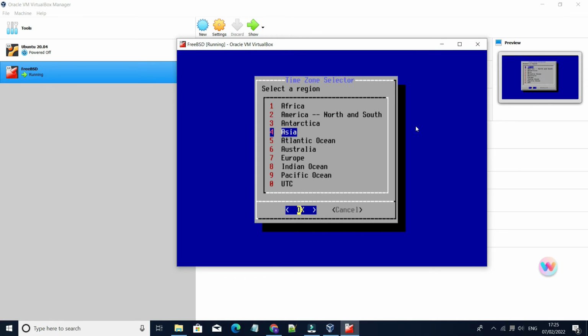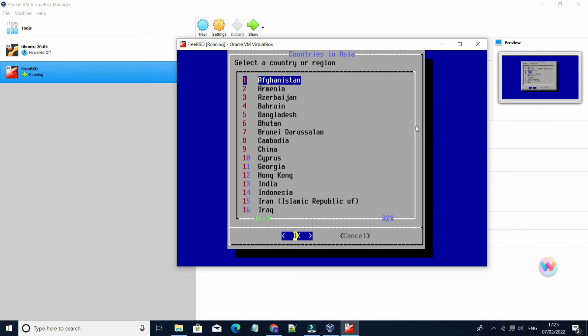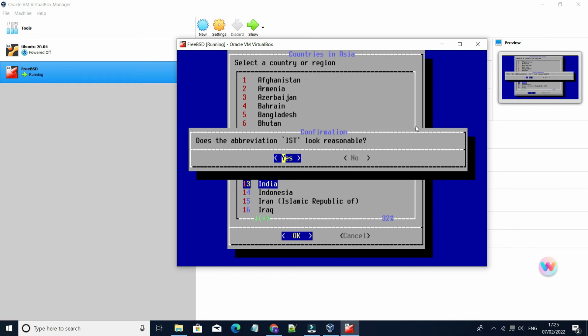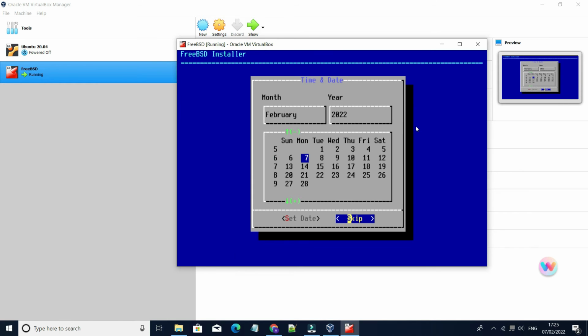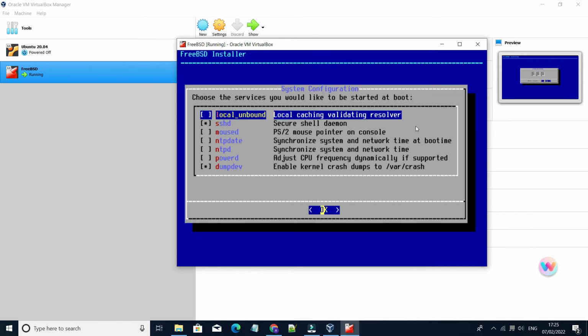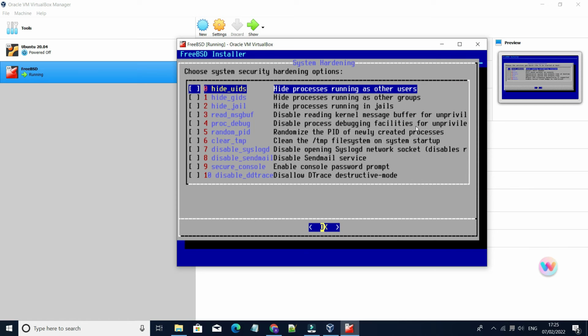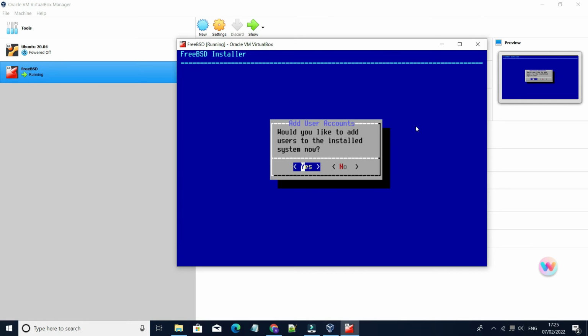Now select your region. Now select your country. Just press enter, press enter, press enter again, and press enter again.